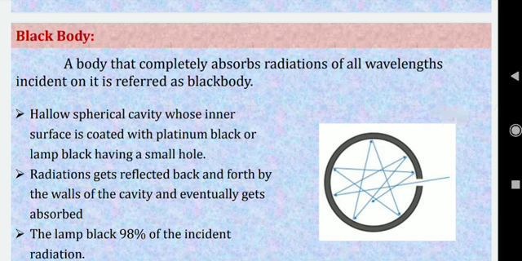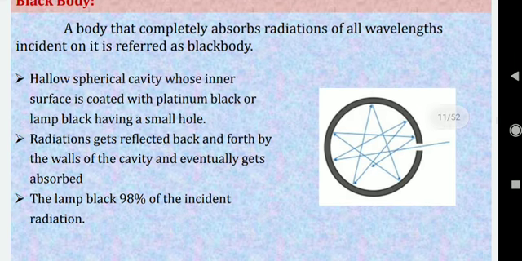A black body is a body which can completely absorb all the radiation incident on it, and when that black body is heated, it will radiate all the spectrum. It will radiate electromagnetic energy in all forms of spectrum, ranging from lower wavelength to higher wavelength. It will emit all kinds of wavelengths. Now, how to form the black body? We already know how to form the black body.